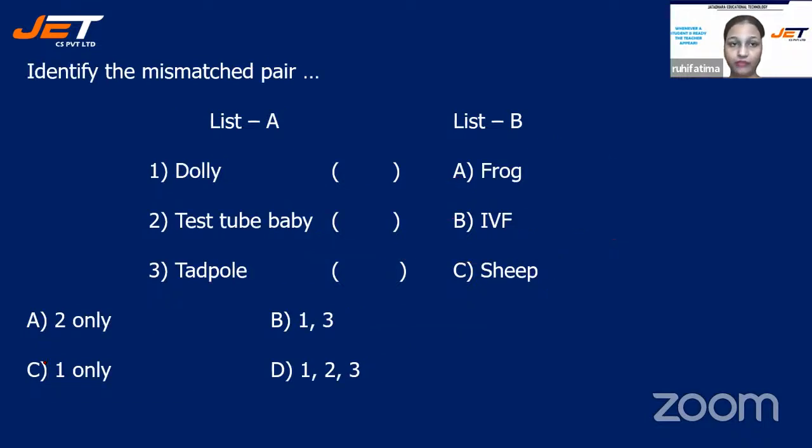Next question we have, identify the mismatch pair. In list A we have dolly, test tube baby and tadpole. In list B we have frog, IVF and sheep. Come on, children. Mismatch pair you have to find out.